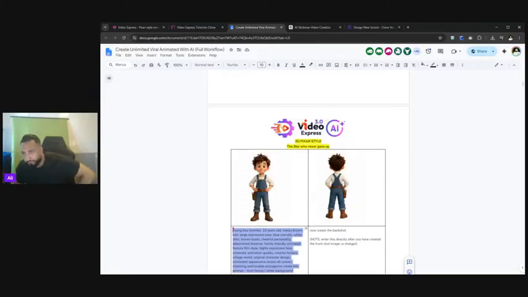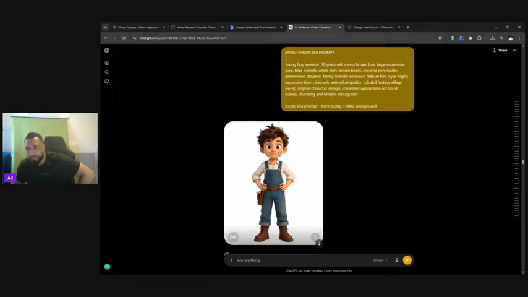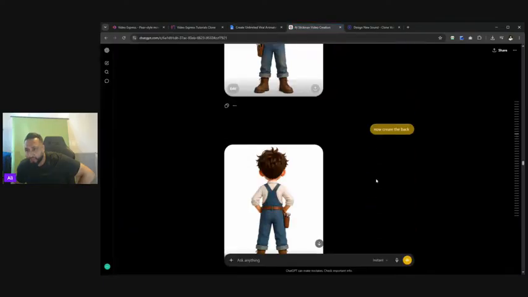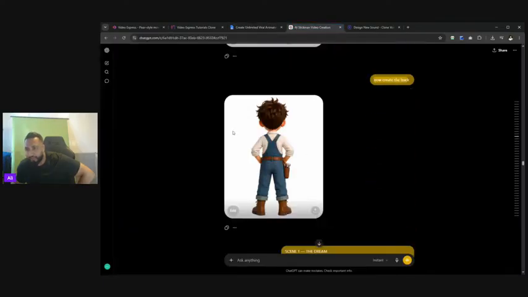Also, another key thing, if you are using ChatGPT, when you create the image, as you've seen in the document, I put the prompt in there and it says now create the backshot. So with ChatGPT, you can see it directly, now create the back, and it's created a back version. Now, the reason sometimes we do this is for continuity. So depending on the character, it helps the AI to fill in the gap.